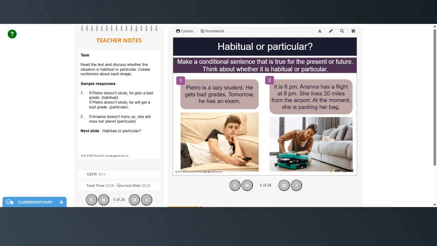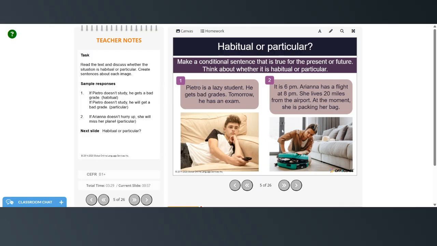All right, and these are just some suggested answers. You might have different sentences that would also be correct. But here, if Pietro doesn't study, he gets a bad grade. If Pietro doesn't study, he will get a bad grade on the exam tomorrow. So one is habitual and one is particular.